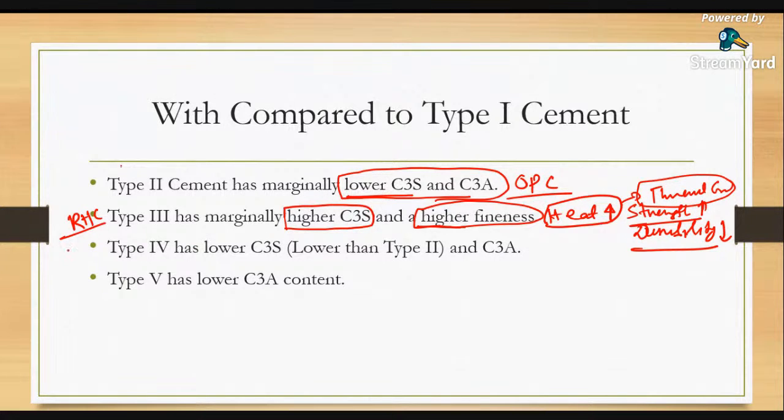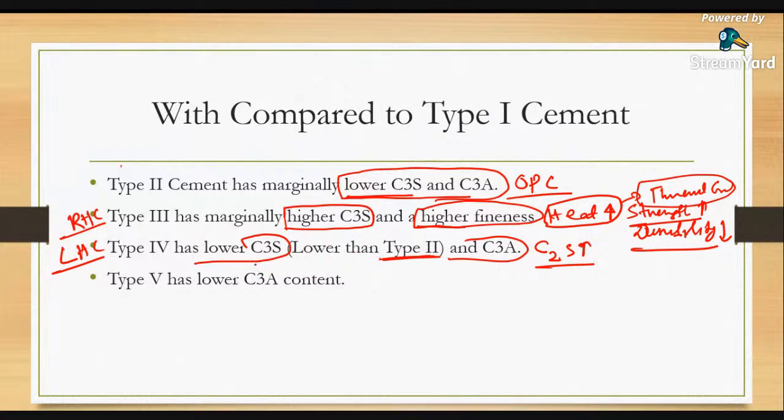So type 4 is the low heat cement, where we are lowering the amount of C3S, but we are increasing the amount of C2S. So here the C3S and C3A amount is less as compared to type 2, which has moderate sulfate resistance and moderate heat of hydration.